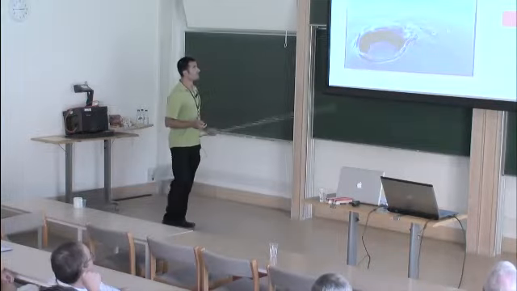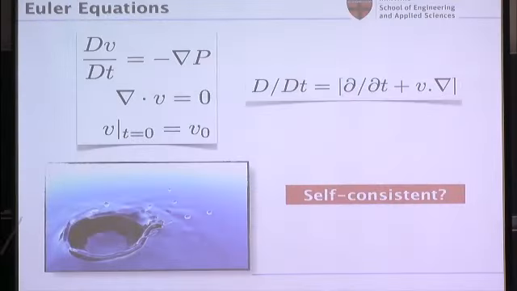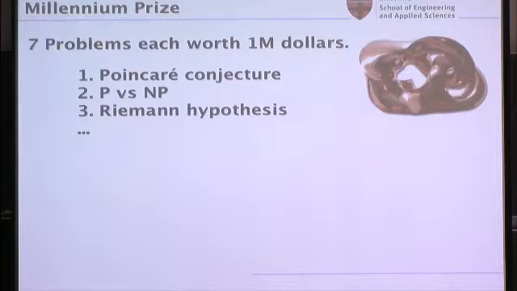Okay. So these are the Euler equations, and they basically describe the flow of a fluid if you can neglect viscosity. I'm also going to assume that the flow is incompressible. Just a bit of notation, the capital D is going to denote convective derivative. So I'm not interested in the question if physically these equations correctly capture how fluid flows. I'm interested in the mathematical question if they're self-consistent. So if you give me a nice set of initial conditions, are the solutions going to be well behaved for all later times?